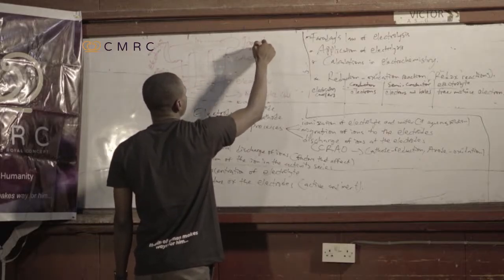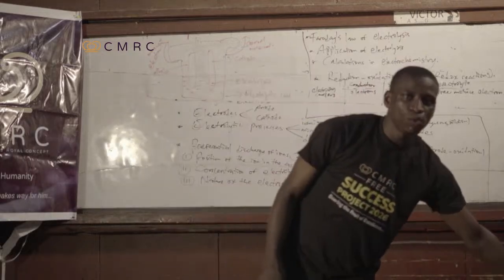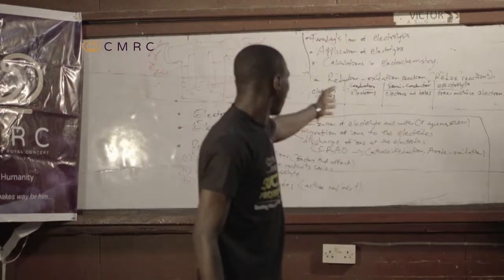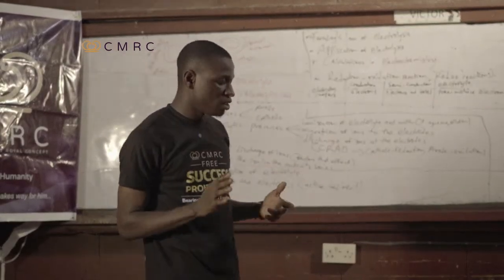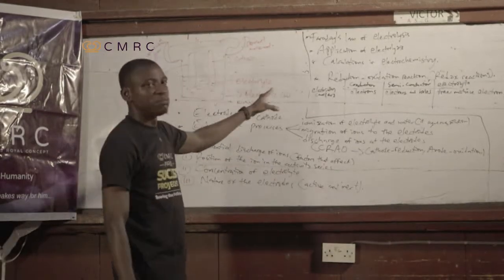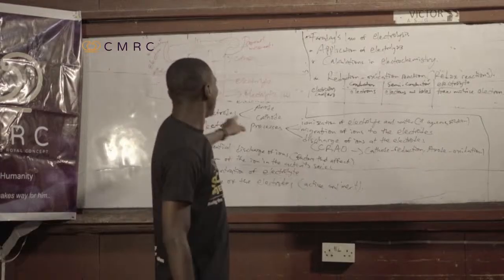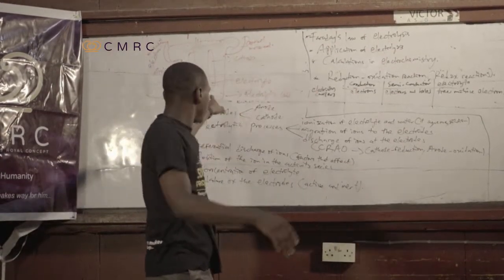Now, this is a typical example of an electrolytic cell. What are the things that we can observe here? We have a compartment. In that compartment, we have the electrolyte. The electrolyte is that portion, that liquid form that we see here.